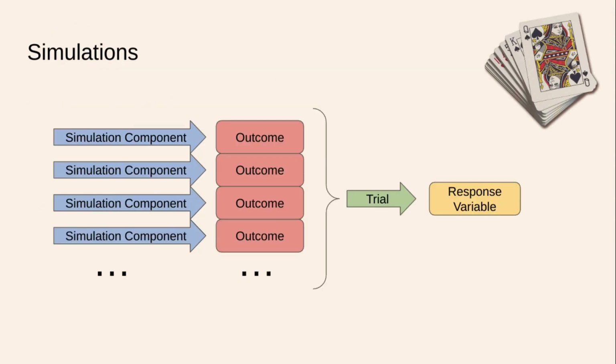So after many, many, many trials, we can better understand the nature of that response variable. Here's what a simulation looks like. We start with our different components, and each of those components leads to an outcome. After we've recorded many outcomes and run the simulation many times, we have a trial. And after we get a trial, we now can record a value for our response variable.